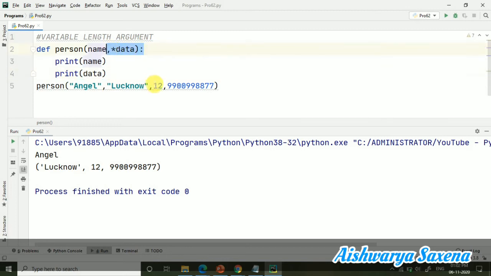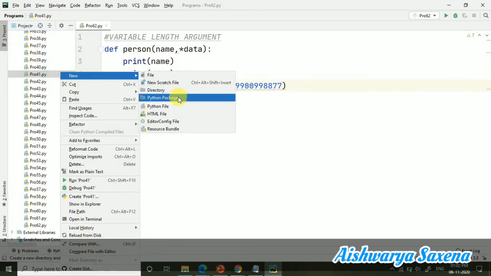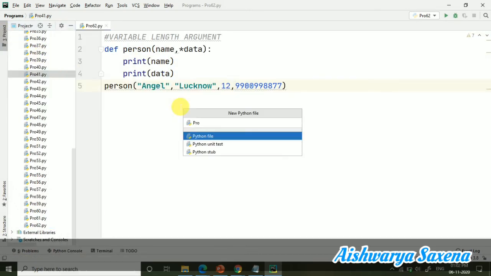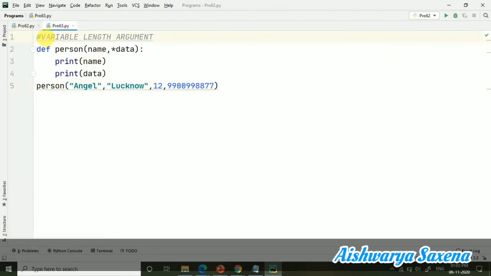Now let's do one more program, and in that program I will be telling keyword variable length argument. Yes, that's another concept. So let's start. Here I am taking keyword variable length argument. Now this was working fine.